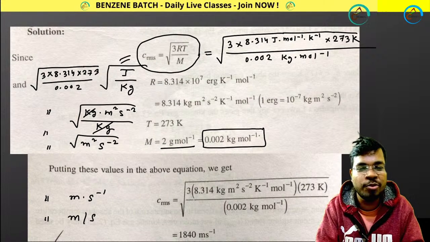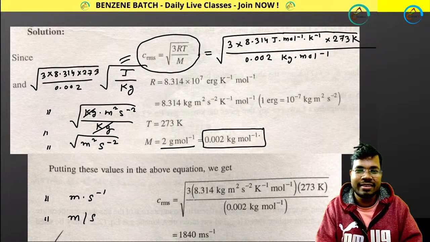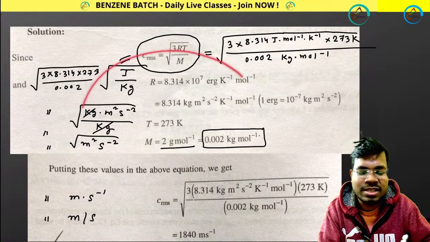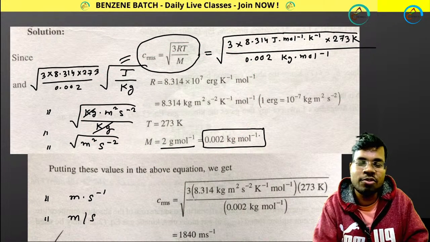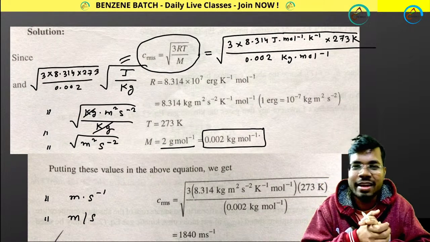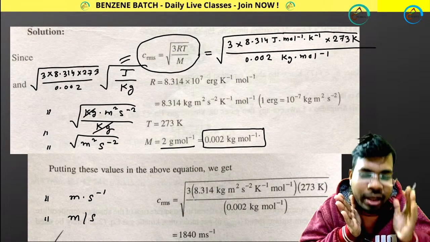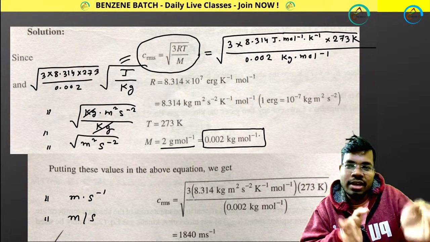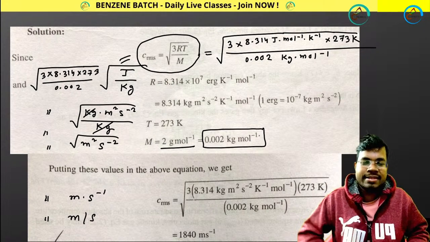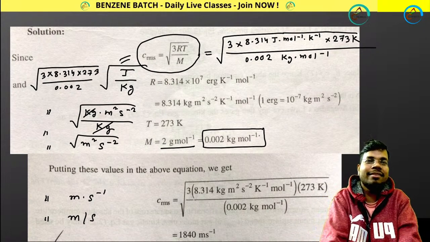Otherwise you will be making mistakes. This is a very simple problem, but in the IIT JAM examination, students make mistakes. This kind of mistake you will be making. So now please tell me in the comment box: would you make the same mistake in your life once again? Yes or no?